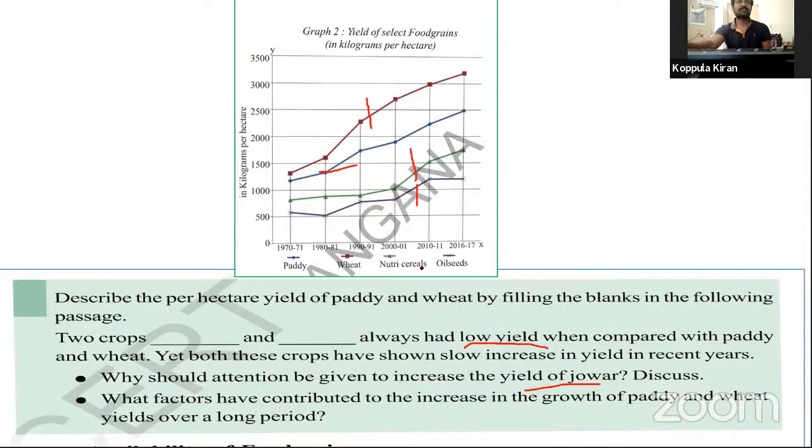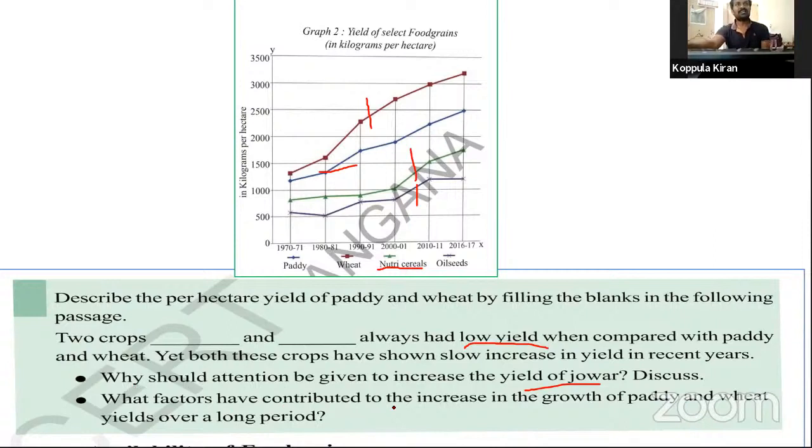It belongs to nutri cereals. Discuss how we can increase jowar production. We have to concentrate attentively on producing more and more nutri cereals like jowar. Discuss in your classroom with your friends.